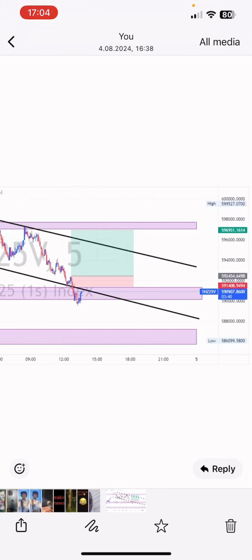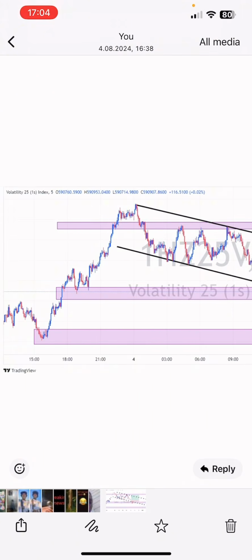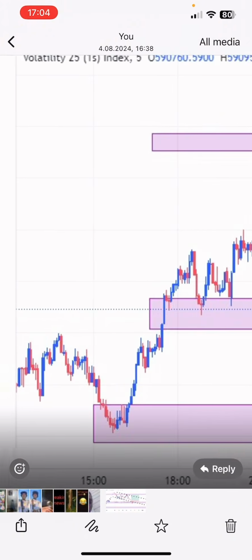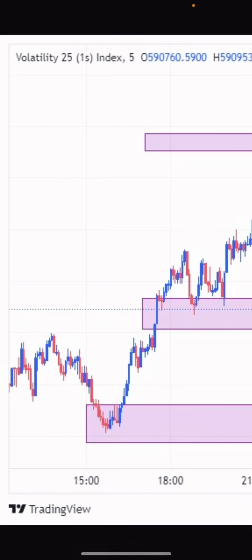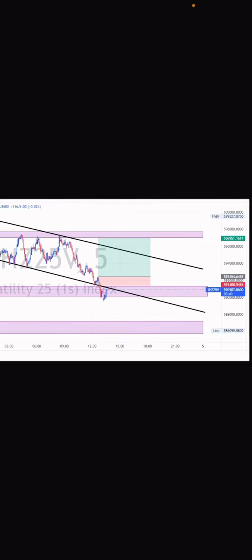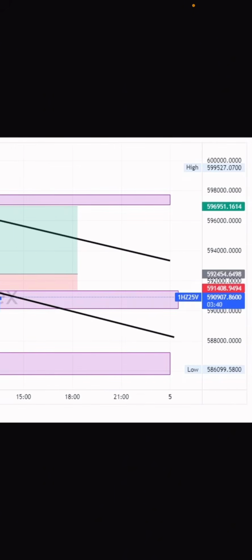So in a case like this where I just basically send a chart like this, you're going to see Volatility 25 (1s). So this is where you look for the pair. Look at the top here, you're going to see the pair, Volatility 25 (1s). These are for my statistics broker, so use the link. Then after which you're going to see this is for long. So what you need to do here is you come here, this price at the top where you are seeing this green, 596951.1614, is basically your take profit price. So when you open, you enter this in the take profit section.